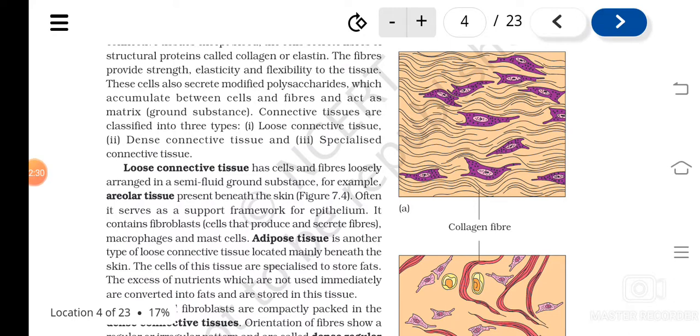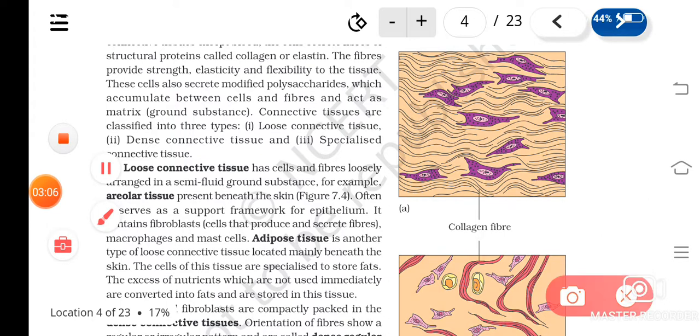So I told they are of different types, like what? Loose connective tissue, then dense connective tissue and specialized connective tissues. So let's see what is loose connective tissue. Here the cells and fibers are loosely arranged. From the name itself it is there, loose connective tissue. Means cells and fibers are arranged loosely in a semi-fluid ground. Means the matrix is semi-fluid, and in this the cells and fibers are arranged loosely. An example is areolar connective tissue and adipose tissue.